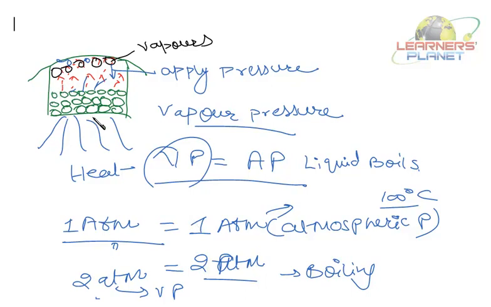See, the vapor pressure is directly linked to the intermolecular force of attraction. Now, more heat is required so that more vapor is produced and higher vapor pressure is produced. So what will happen? If the pressure is increased, a higher vapor pressure is required and the boiling point also increases. Right? So cooking in a pressure cooker takes less time as compared to cooking in a bowl or something else.